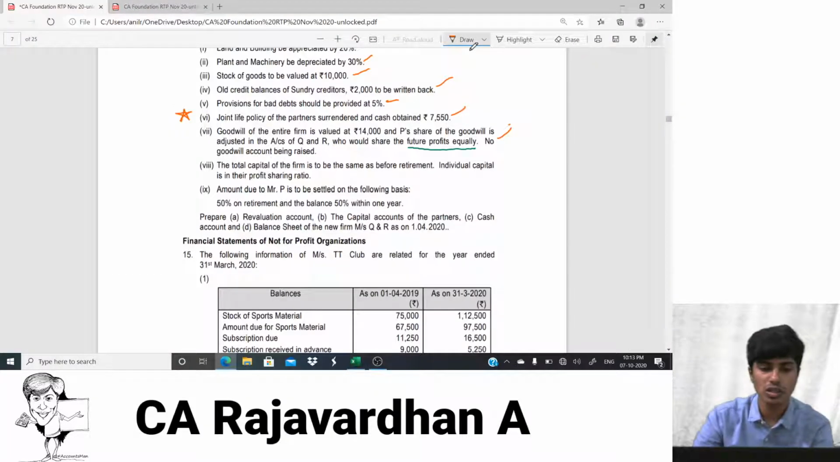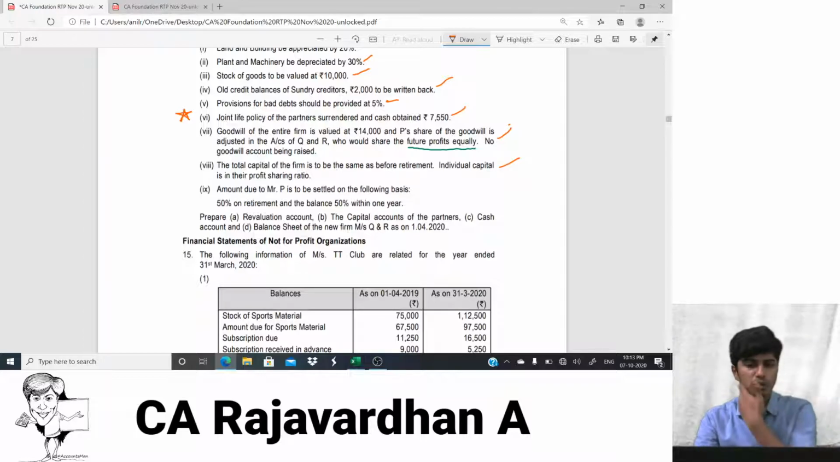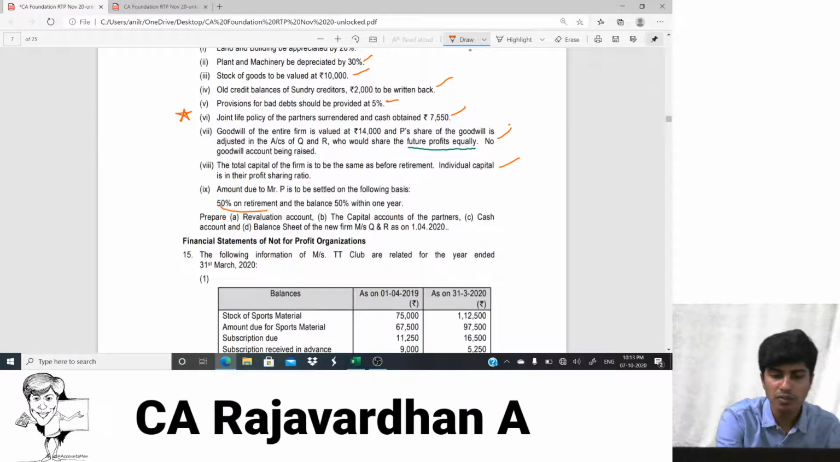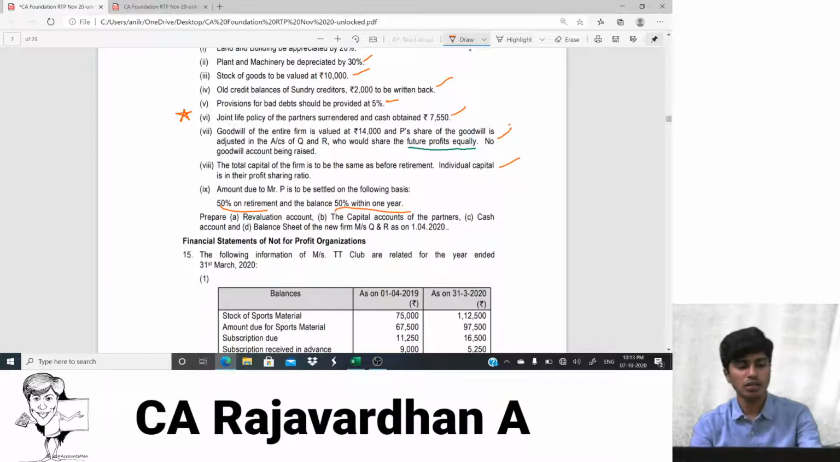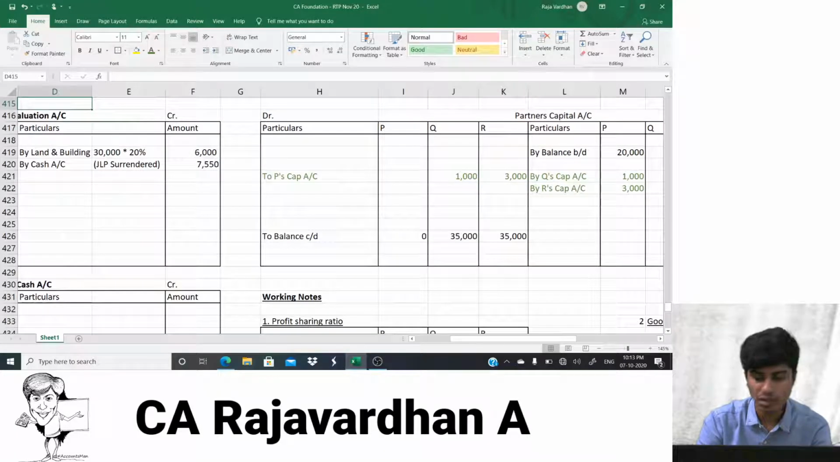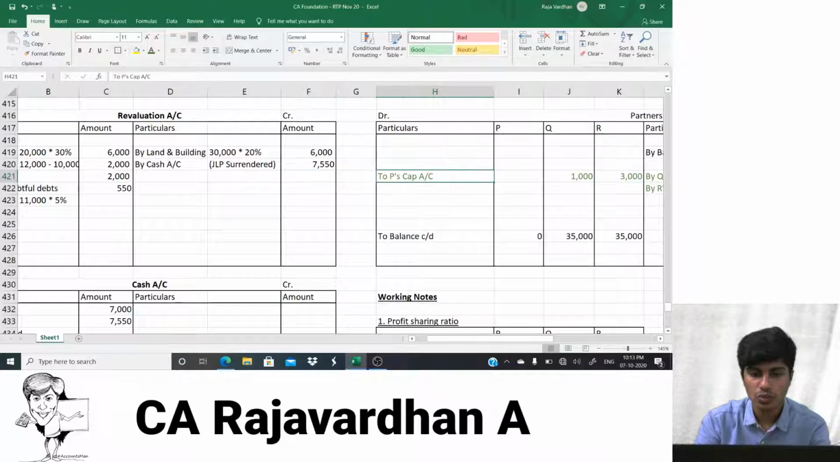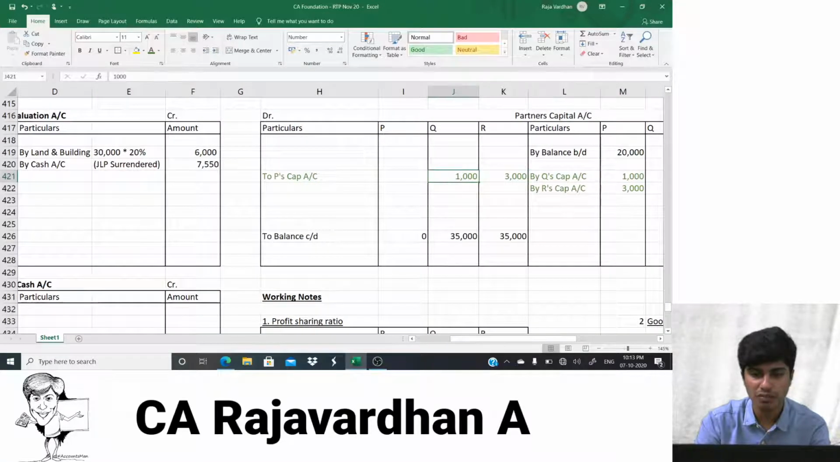Okay, guys, so come on. We're done with this adjustment as well. Let's go to the next one. Amount due to Mr. P is to be settled on the following basis: 50% on retirement, 50% within 1 year. So whatever is the balancing figure that we'll find here, 50% on retirement, 50% within 1 year. So whatever is the balancing figure that we'll find here in R's column, 50% of it should be paid by cash.